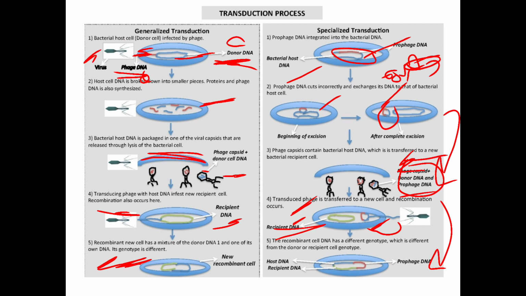Hence here we have the prophage DNA, recipient DNA and the host DNA. Hence the genotype of the recipient and the donor type differs here due to the addition of the phage DNA. This is the transduction process.